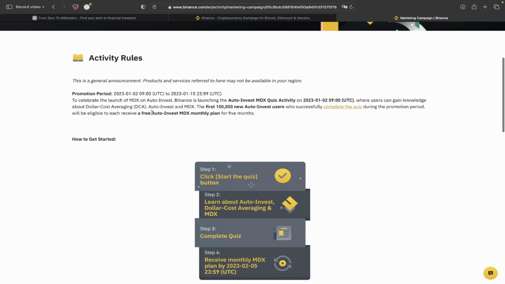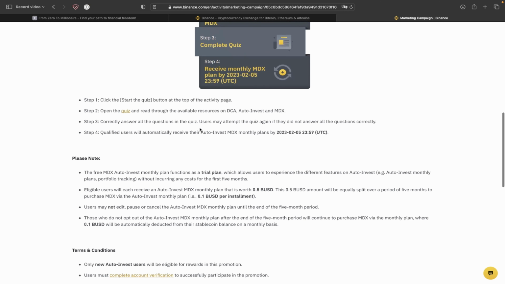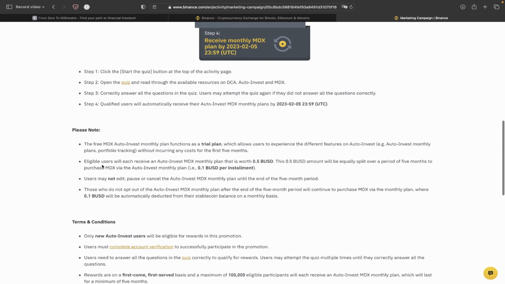Of course, you ask me how big is this monthly plan. This is described a little below. Like you see here, eligible users will each receive an auto investment MDX monthly plan that is worth 0.5 BUSD. This 0.5 BUSD amount will be equally split over a period of 5 months to purchase MDX via the auto investment monthly plan. Example, 0.1 BUSD per installment. So these are the rules.